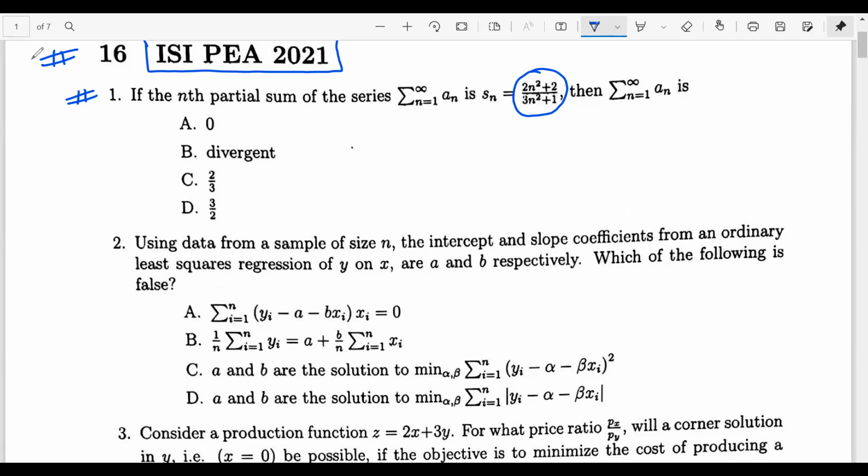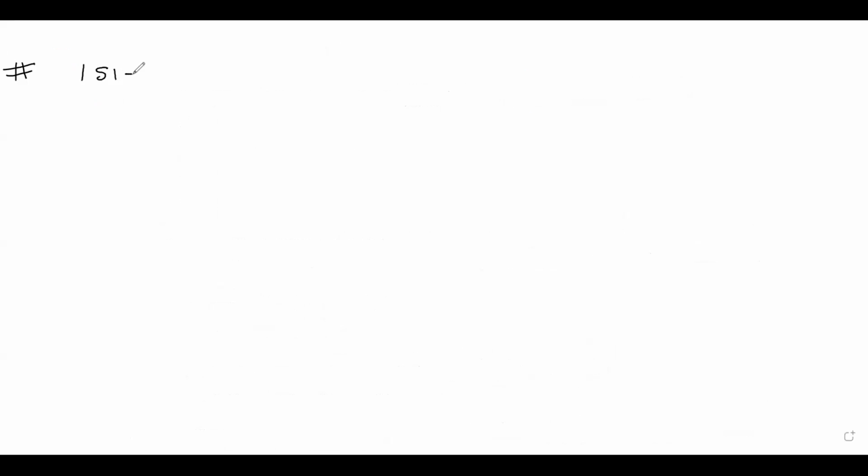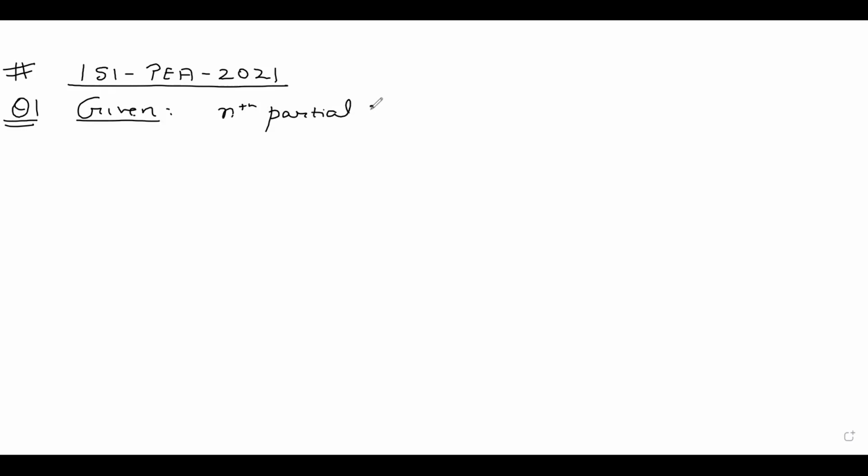So we intend to start with the discussion of ISI PEA 2021 entrance, and we look at question 1. So what is given to us? We are given that the nth partial sum of the series summation as n goes on from 1 to infinity an is Sn, which is given by 2n square plus 2 upon 3n square plus 1.